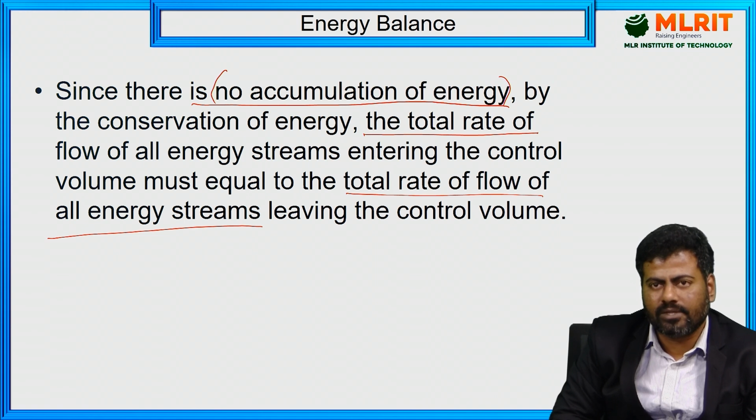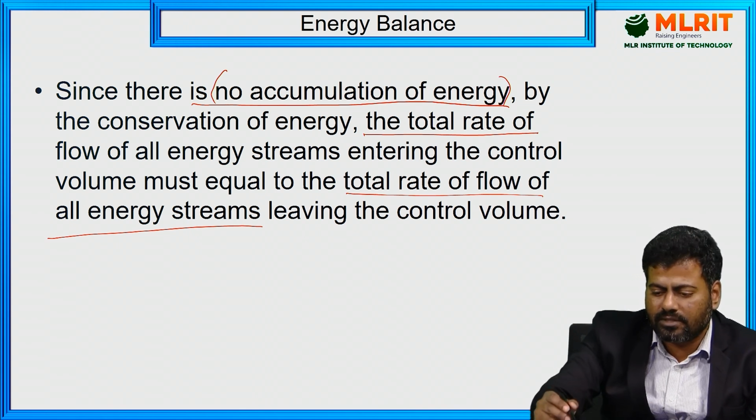Just as we assumed for matter, the working substance, the same we apply for energy also. As I said, energy transfer takes place, but accumulation of energy in the system is nil. That is what the energy balance equation states.